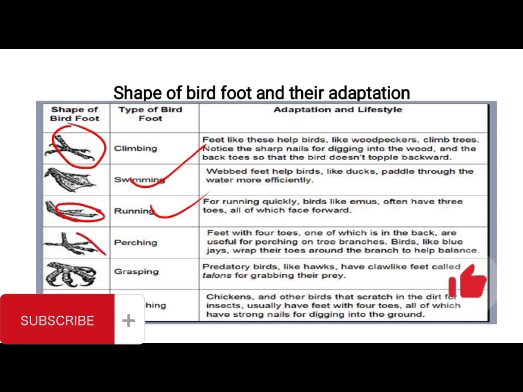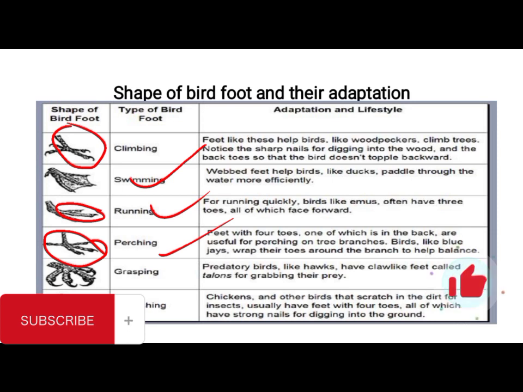And then you have the perching feet. The perching feet have four toes, one of which is at the back. In this case, they are used for perching on trees, or perching on branches of trees, or perching on rocks and so on.